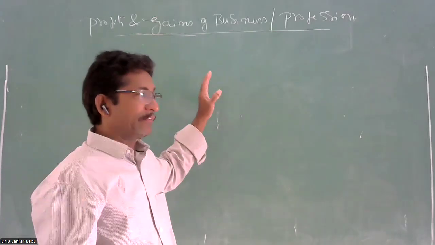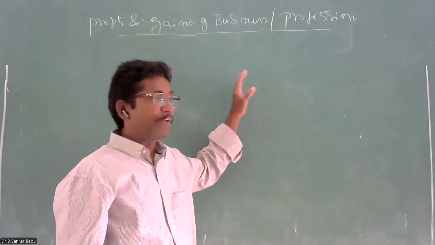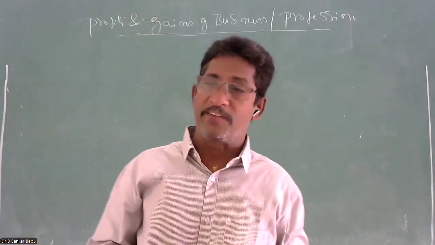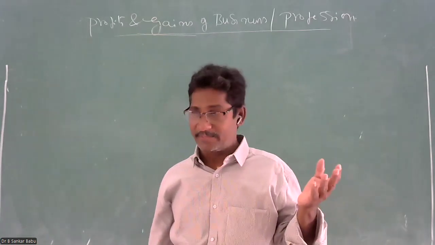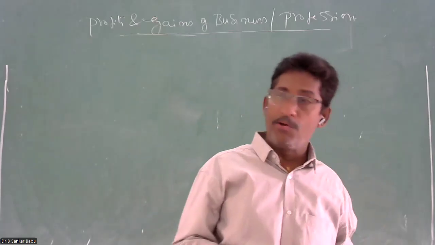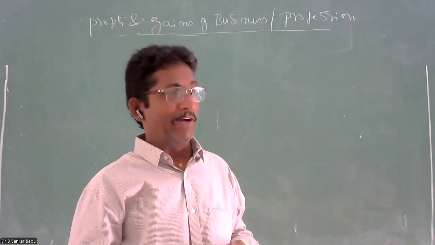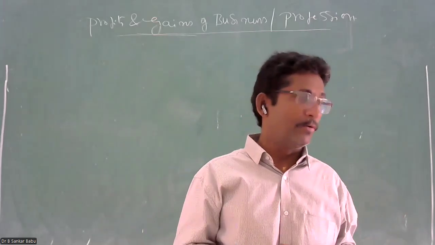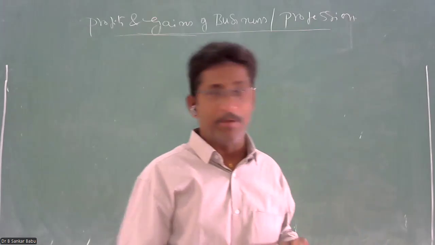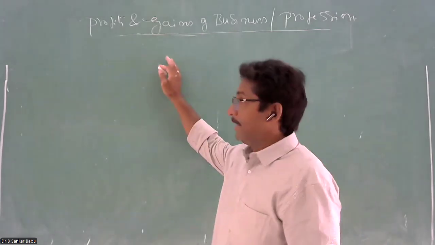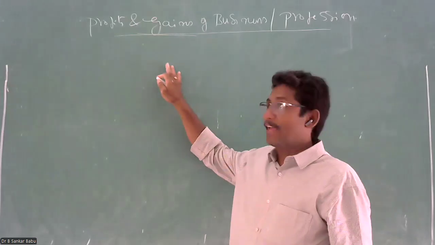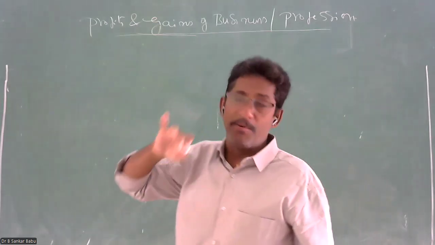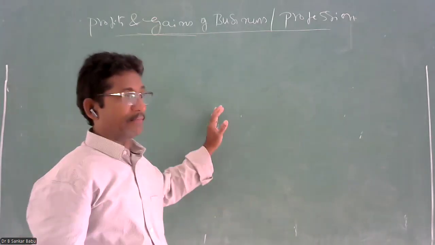So, whenever a person is earning an income through his business, he is liable to pay tax to the government. We already discussed in the earlier chapters the tax liabilities and how you impose the tax. We all know that tax is nothing but a pool of income to the government to do welfare activities for the people. So that is also one of the heads. Whenever any person is getting a gain or a profit, either from his business or a profession, he is liable to pay the tax to the Indian government.